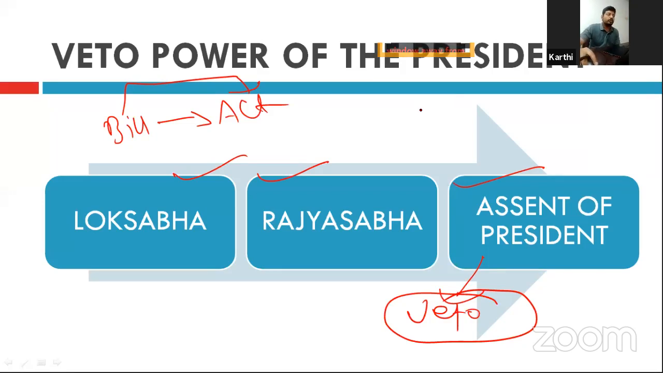No, it is not a financial emergency. That kind of advice will be given if the financial emergency has been implemented, but no financial emergency has been implemented.